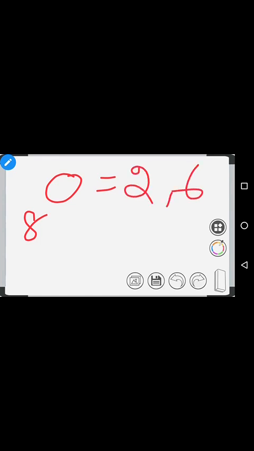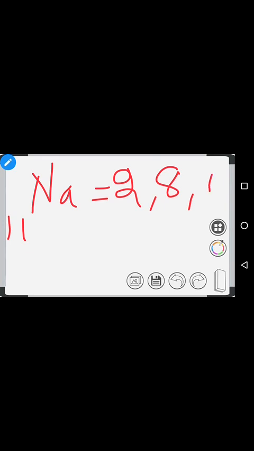Like that I am going to continue. Oxygen 8: always 2 in the K shell, the remaining 6 electrons go to the L shell. Fluorine 9: 2 in the K shell, 7 in the L shell. Neon, the atomic number is 10, so 2, 8. Now sodium will come, 11. I already told you how to write it: 2 in the K shell, only 8 electrons can go to the L shell, and the remaining 1 electron will go to the M shell.